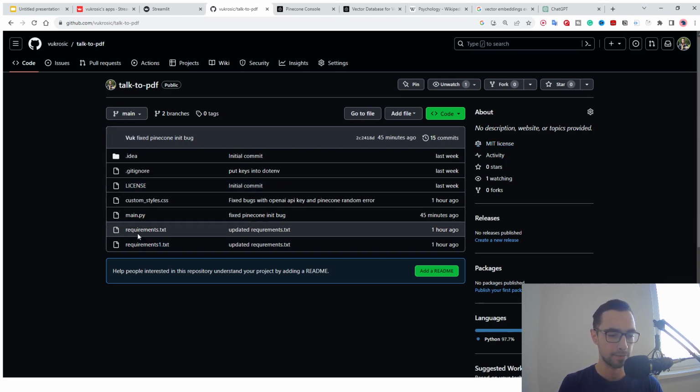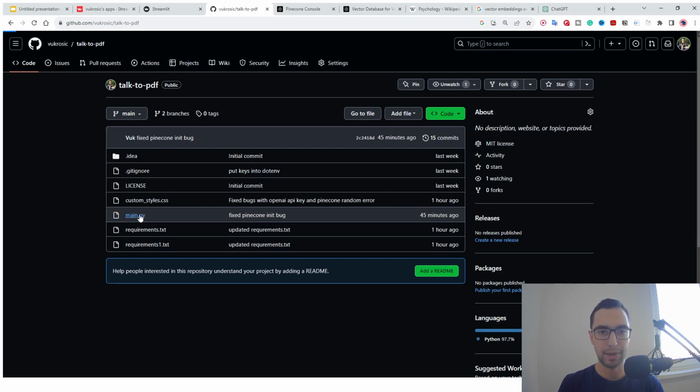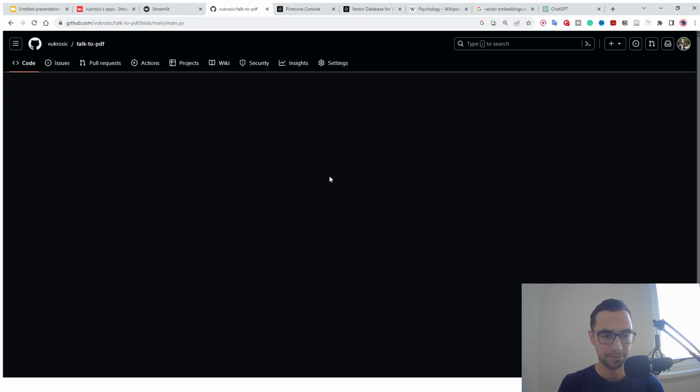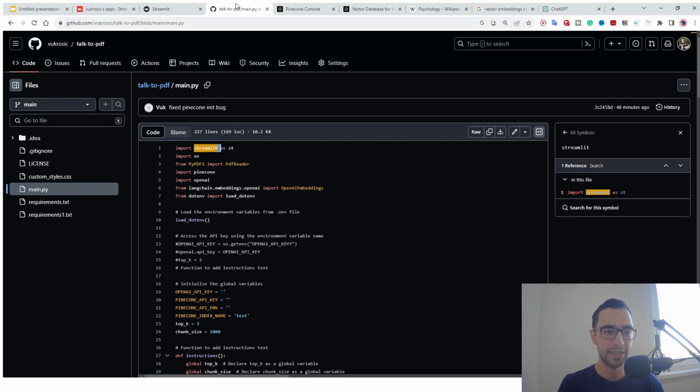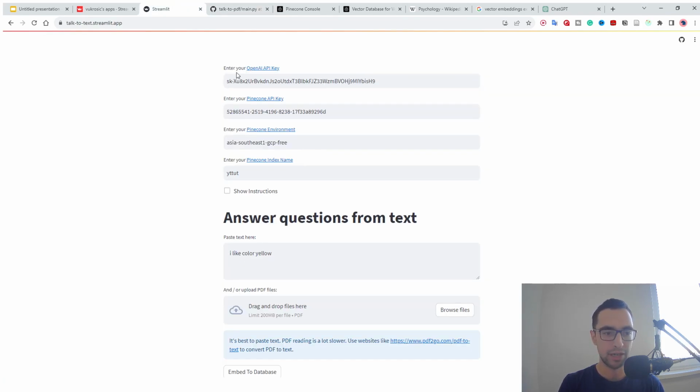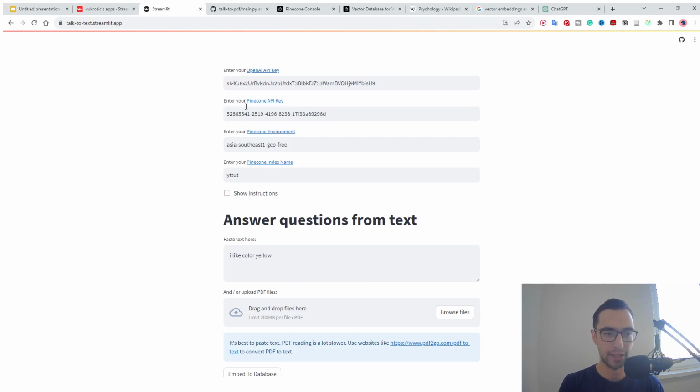So we're gonna go to main.py where all of the code is. And then, okay, so first we're gonna use Streamlit. Streamlit is basically a website builder. Streamlit is to be able to build all of these components and the website.